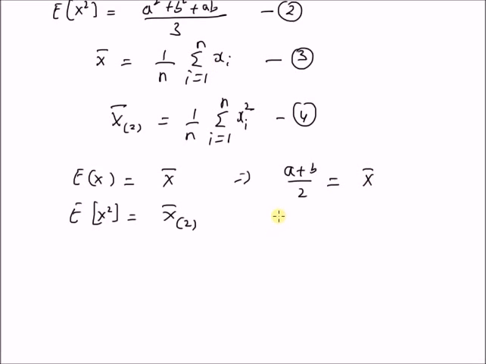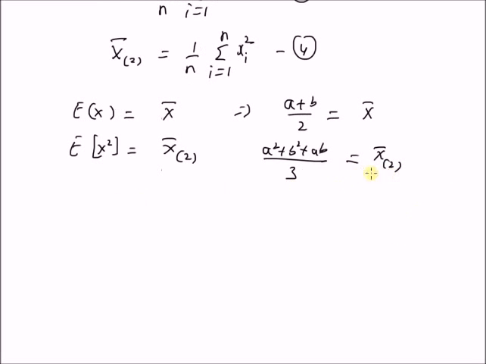And then we also have the expectation of x square, that is the second moment, defined as a square plus b square plus ab upon 3, is equal to the sample second moment, x bar subscript 2. So by solving this system of two equations, we can solve for a and b. From equation 5, we have a plus b is equal to 2 times x bar, which basically means that a is equal to 2 times the sample mean minus b.